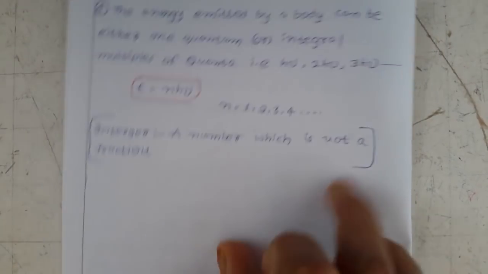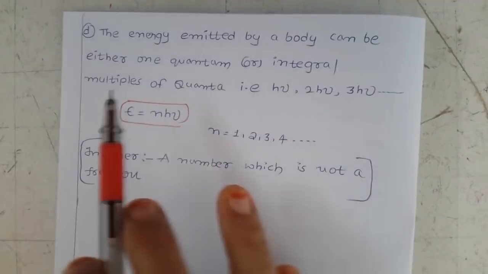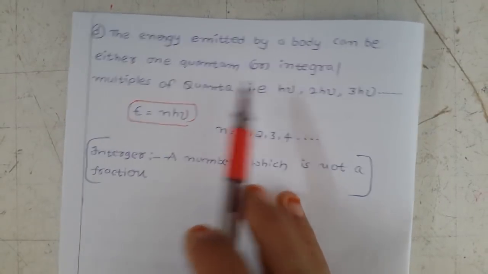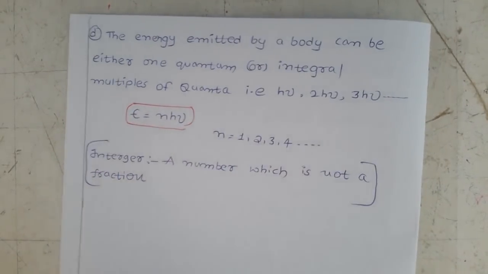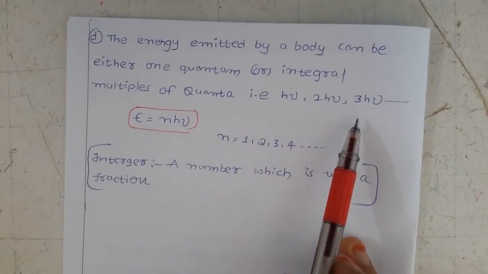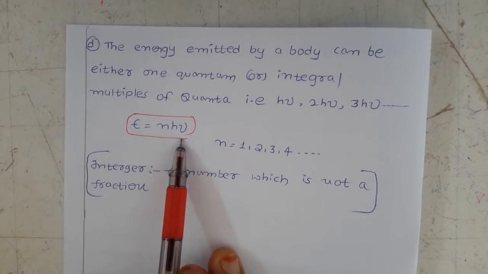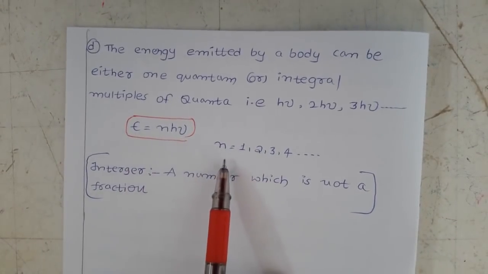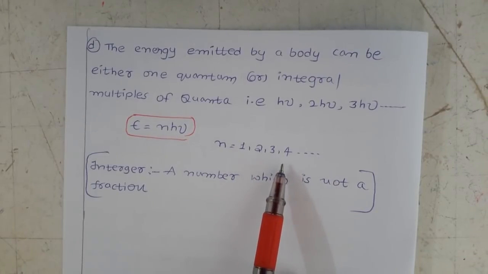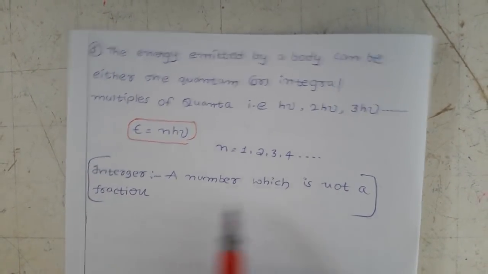Another postulate is that the energy emitted by a body can be either one quantum or integral multiples of quanta. That is h nu, 2h nu, 3h nu. Here we have the relation E equals n h nu, where n equals 1, 2, 3, 4. Integer means a number which is not a fraction.